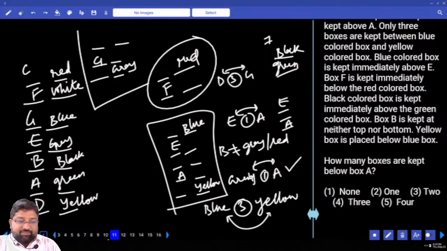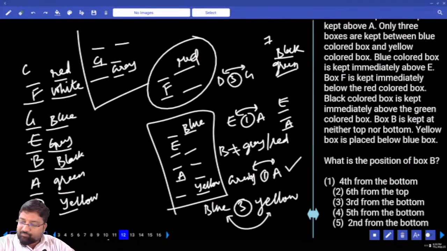How many boxes are kept below A? There is only one box below A. Only one box below A. What is the position of box B? Third from the bottom.